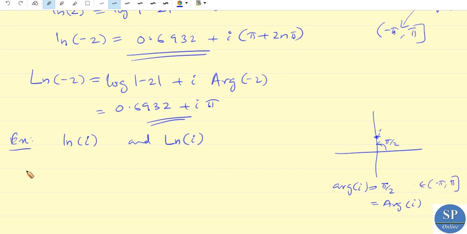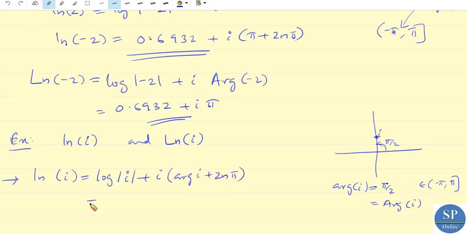So for this, ln i is nothing but log of modulus of i plus i into theta plus 2n pi, here the argument of i plus 2n pi.